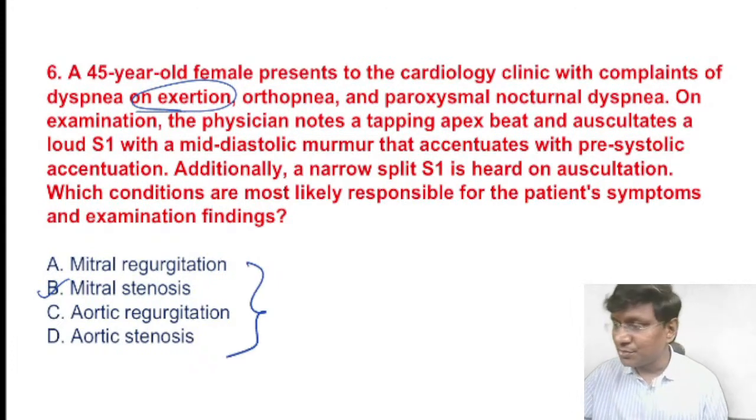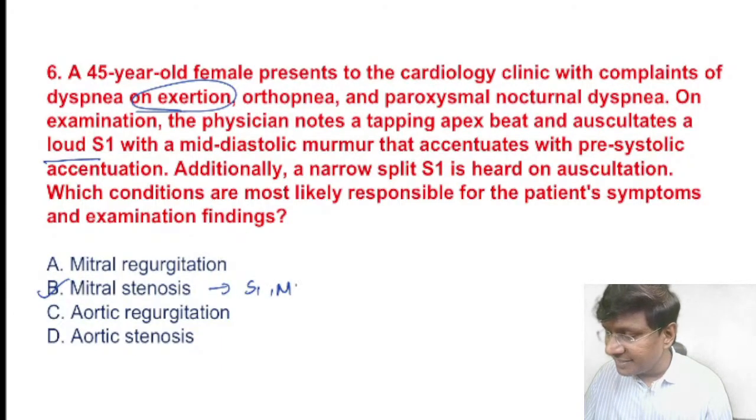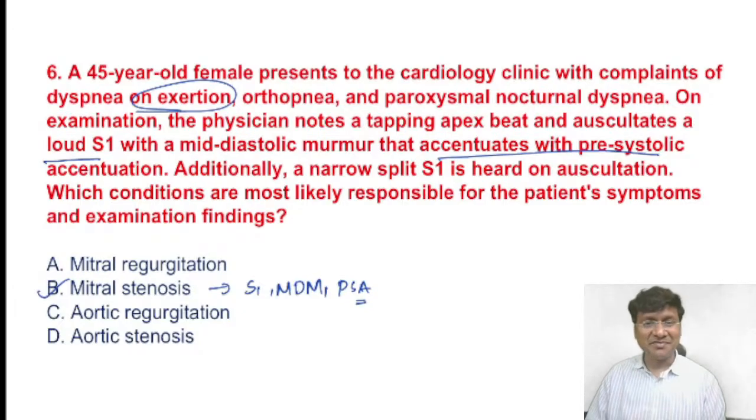But the pointers to tell that it is mitral stenosis are the presence of loud S1, the presence of the mid-diastolic murmur, and the presence of the pre-systolic accentuation. So these are the pointers suggestive of mitral stenosis.